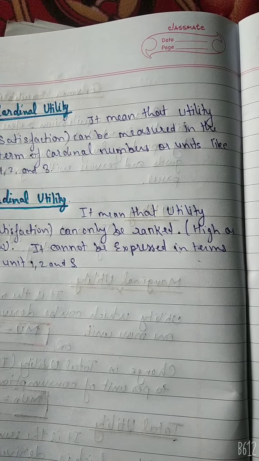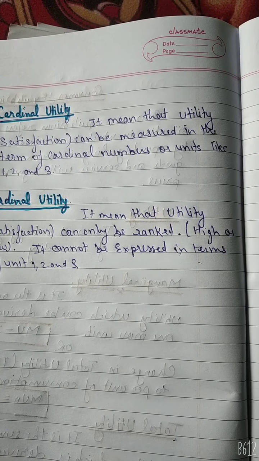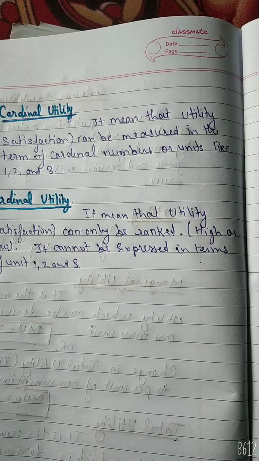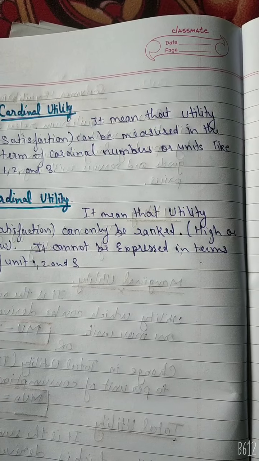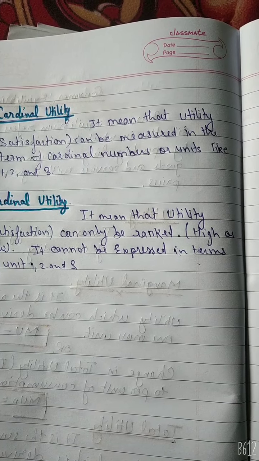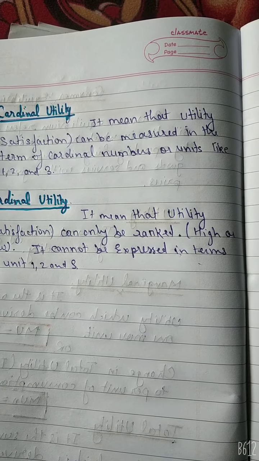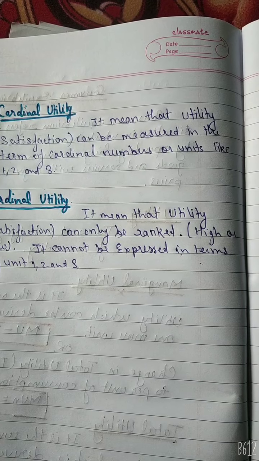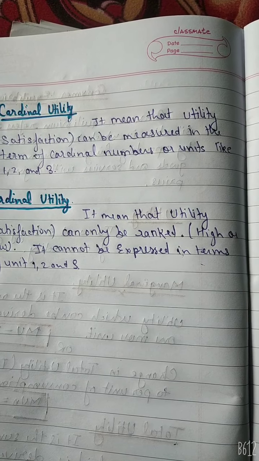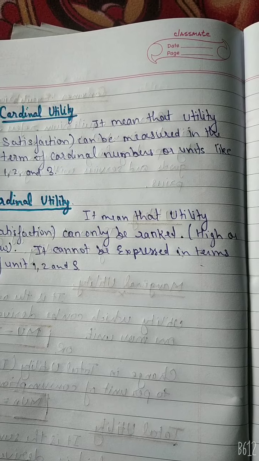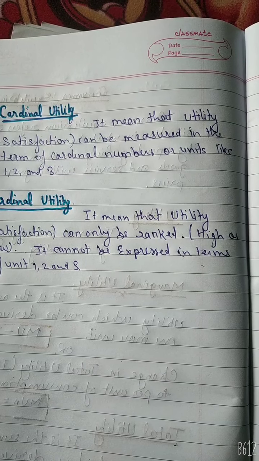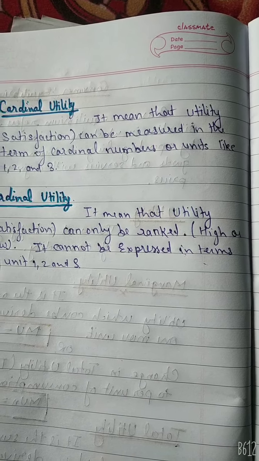Cardinal utility refers to analysis in which we can measure the utility of different commodities in quantitative terms. For example, the marginal utility of the first and second unit of banana is equal to 5 or 4 utils respectively, or when a consumer consumes 1 unit of apple, he gets 10 utils of utility from it.